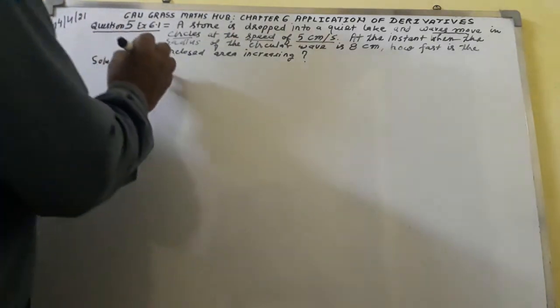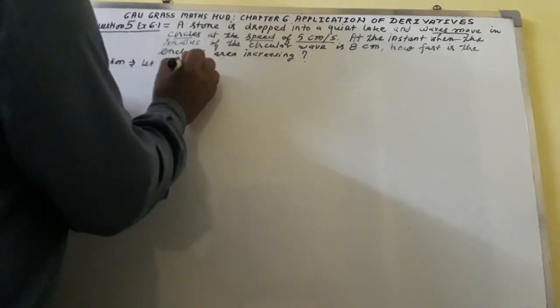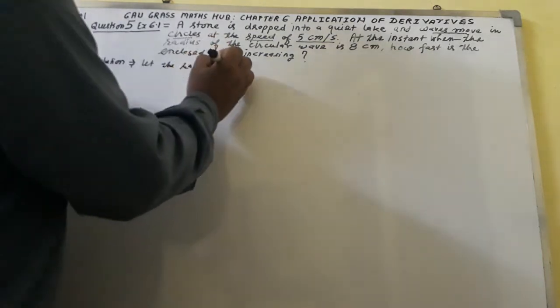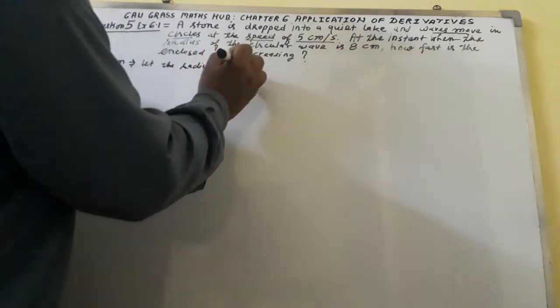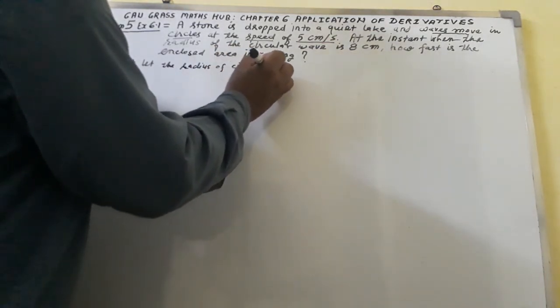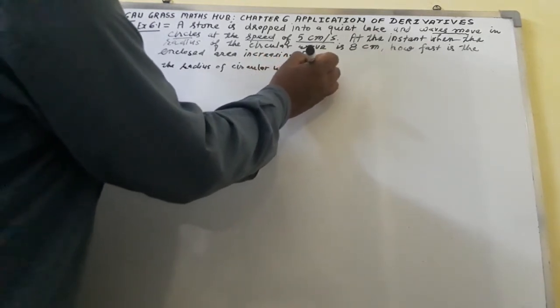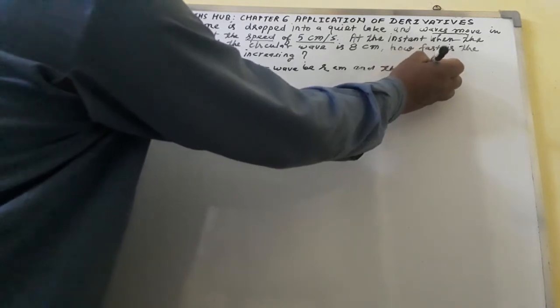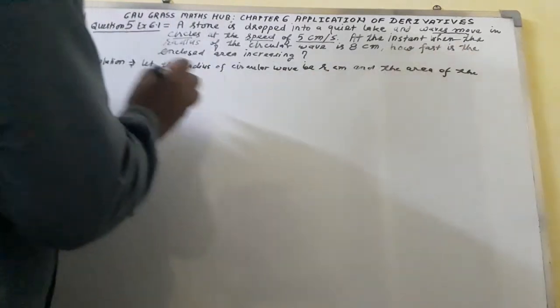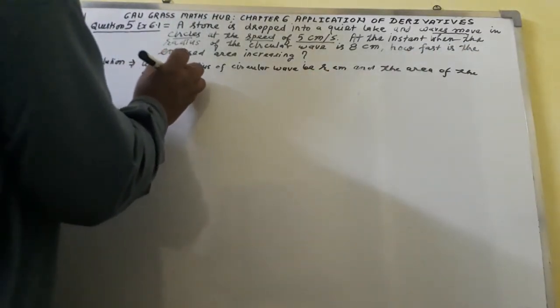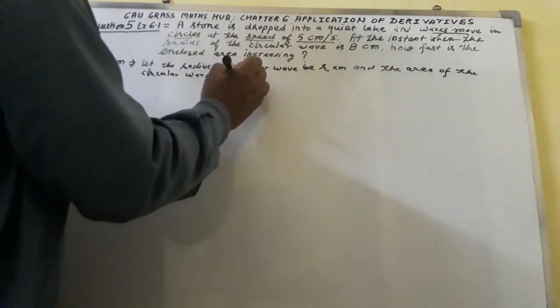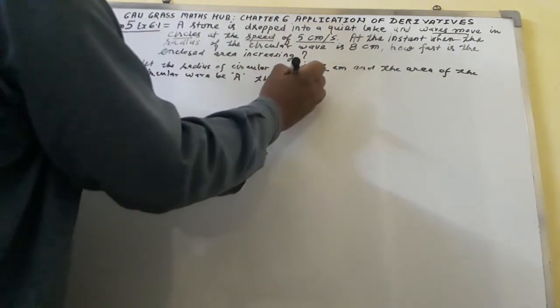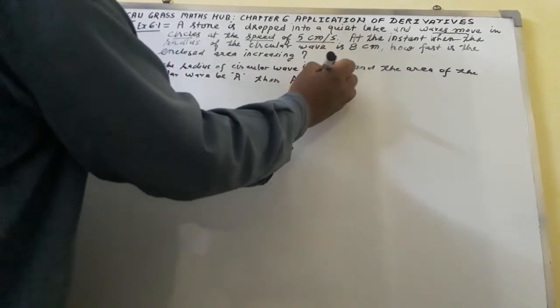So here I shall write, let the radius of the circular wave be r centimeters and the area of the circular wave be capital A. Then A is equal to pi r square.